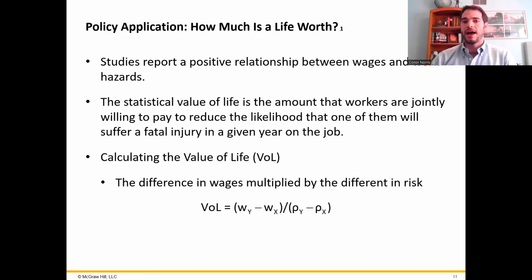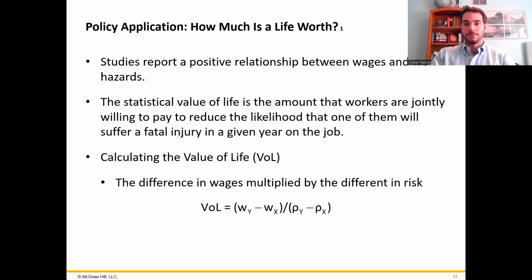So let's look at how we can use that to understand how much people value safety. We can compare two firms to do this, and we'll make the math as simple as possible. Let's say one has the chance of death at P, while the other has the chance of death at P plus 0.001. It makes the math easy. So they pay at the second company $8,700 more per year to each worker to account for that risk. If both firms hire 1,000 workers, this corresponds to one additional worker dying in the second firm, because the probability of a fatal injury is 0.001.